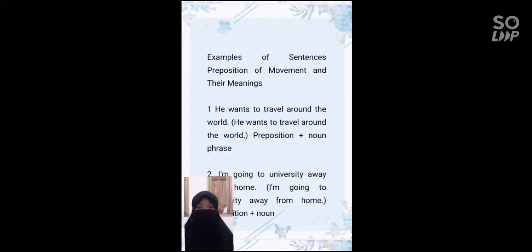Examples of sentences of preposition of movement and their meanings. First, I'm going to university away from home.